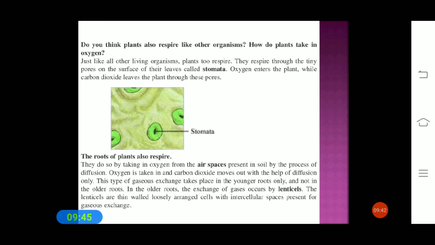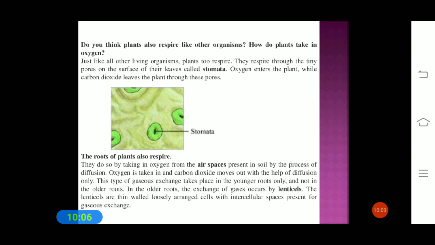They respire through the tiny pores on the surface of the leaves that are called what? Stomata. Oxygen enters the plant while carbon dioxide leaves the plant through these pores.